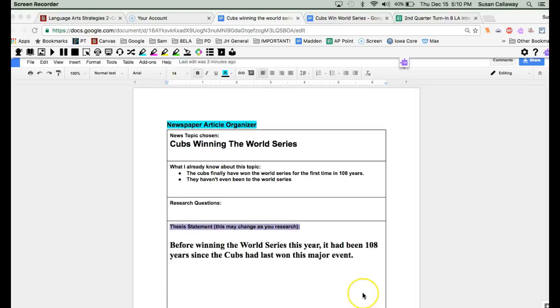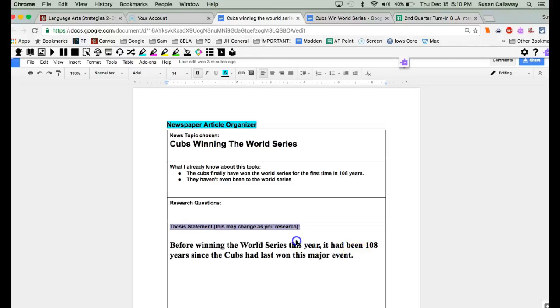This is an example of one student's process that he used to write a good informational article. So, the thesis statement, in other words, the topic sentence or the lead to his newspaper story, the first sentence that will be read was, "Before winning the World Series this year, it had been 108 years since the Cubs had last won this major event."